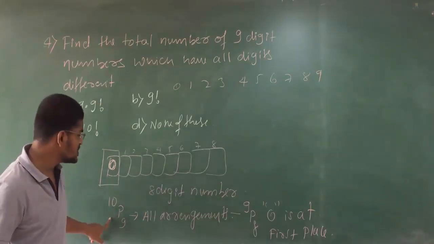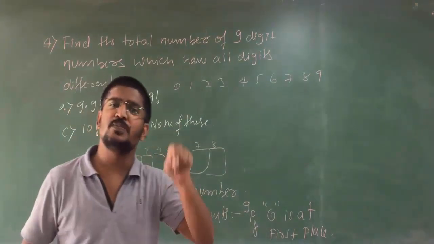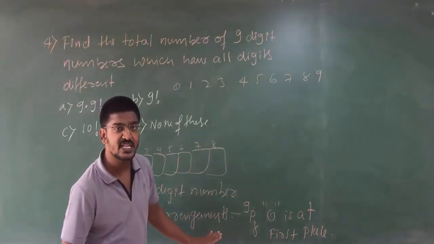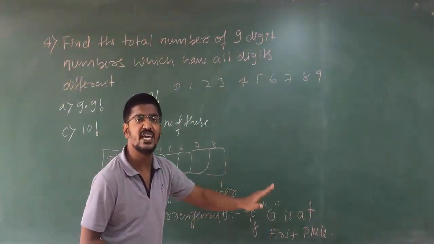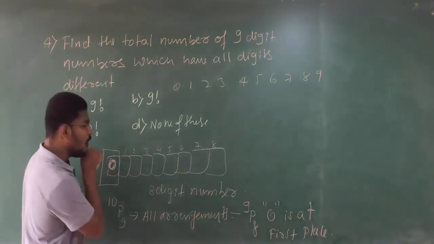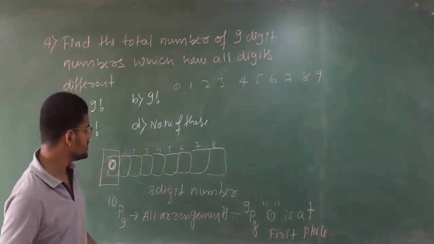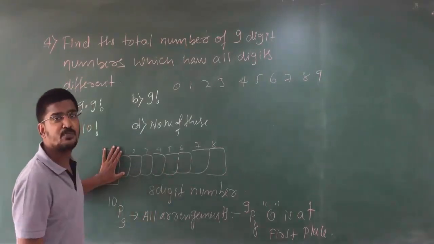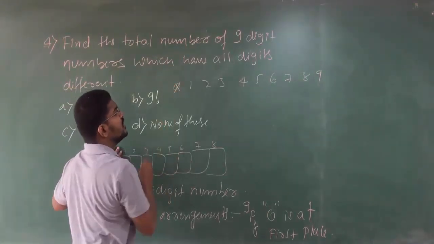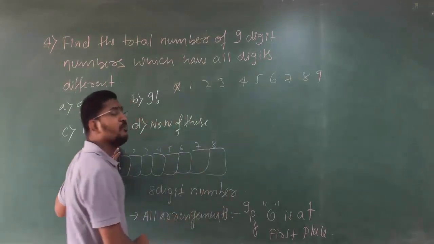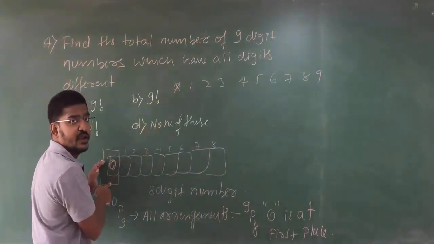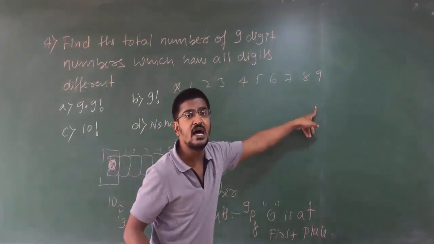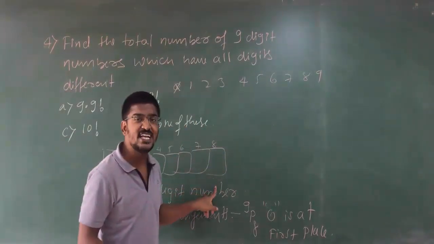That means in this, 0 will be at the first place also. Now what I will do? I will subtract the total number of ways of arranging 0 at the first place. That means I will fix 0 at the first place. I will remain with 8 places. I will remove this 0. I will remain with 9 numbers because this 0 is fixed here. Remove this place, remove this number. You got 9 numbers. You got 8 digits.